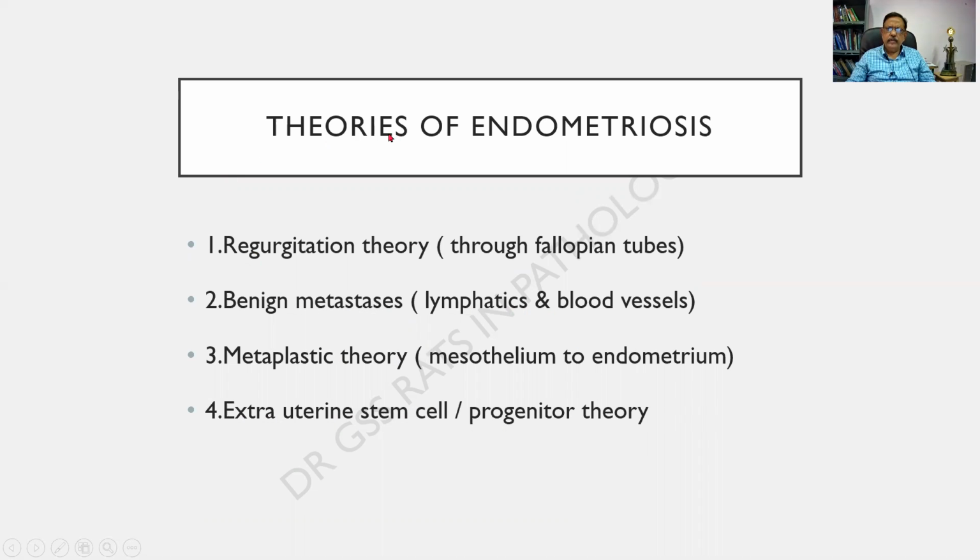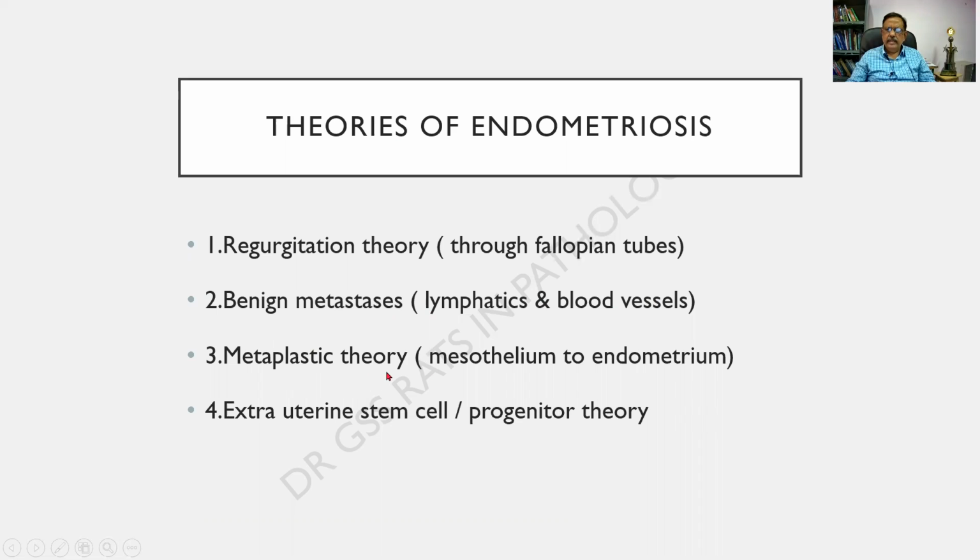There are some theories of the endometriosis. Why does it occur after all? One is the regurgitation theory. They say that the endometrial contents go elsewhere through the fallopian tubes. Benign metastasis, it is not a malignant tumor. Therefore, the spread through the lymphatics and the blood vessels has been coined as benign metastasis.